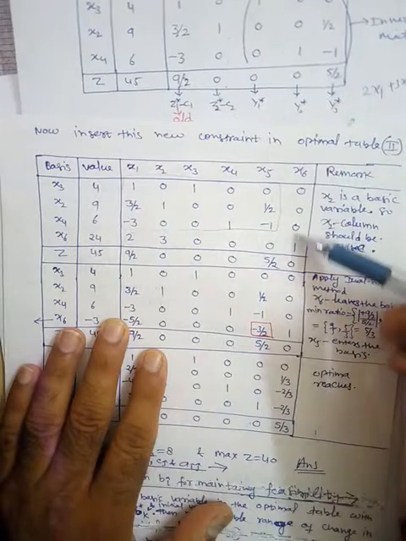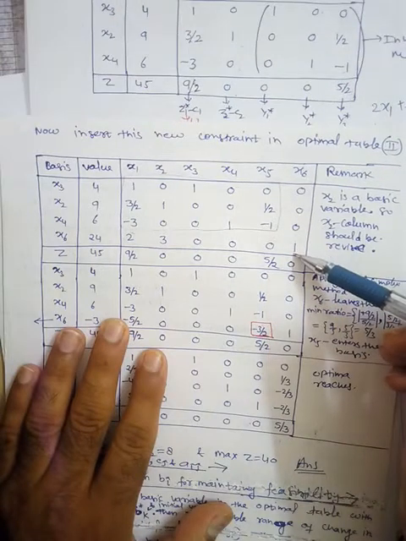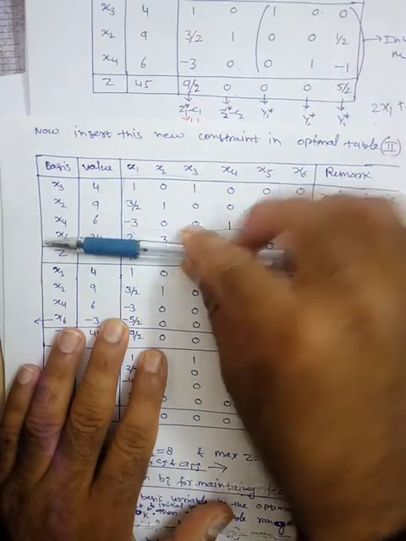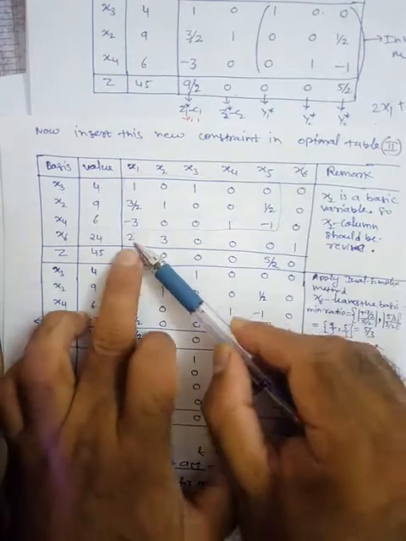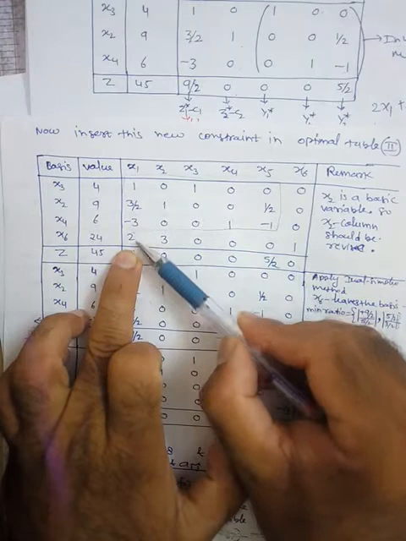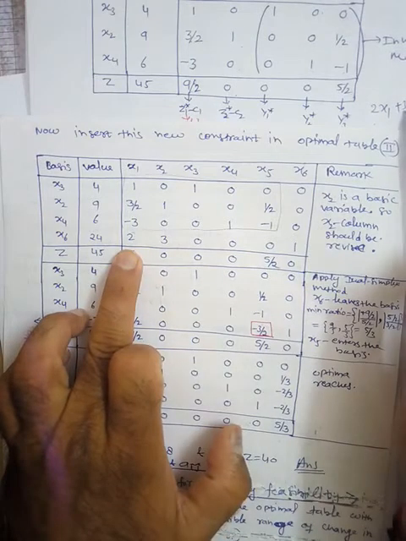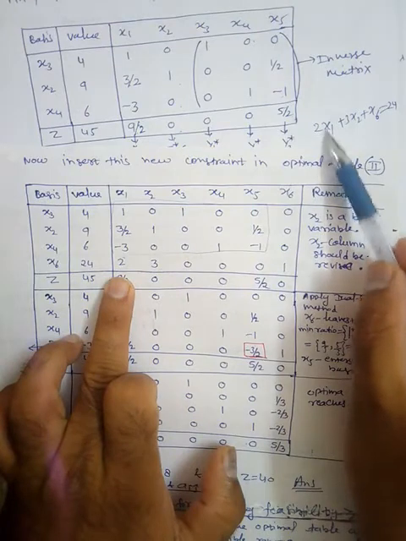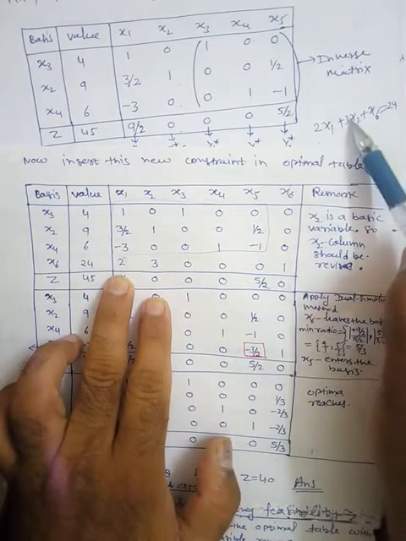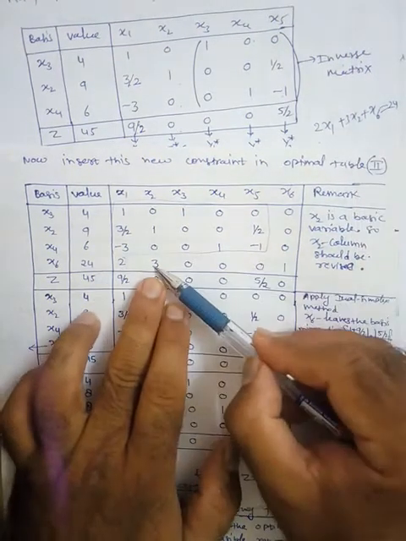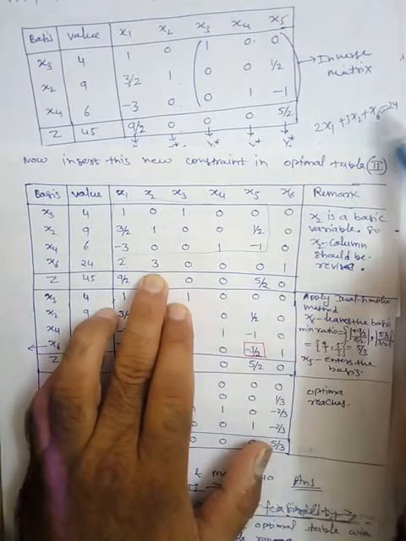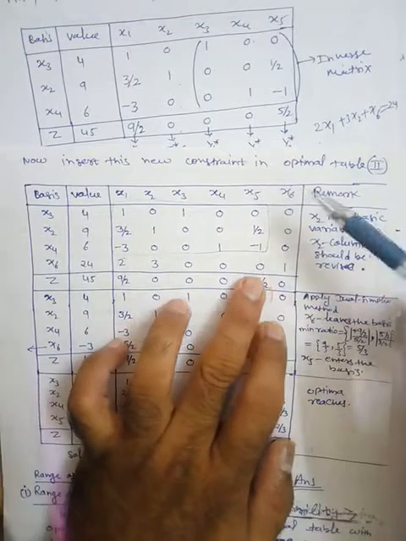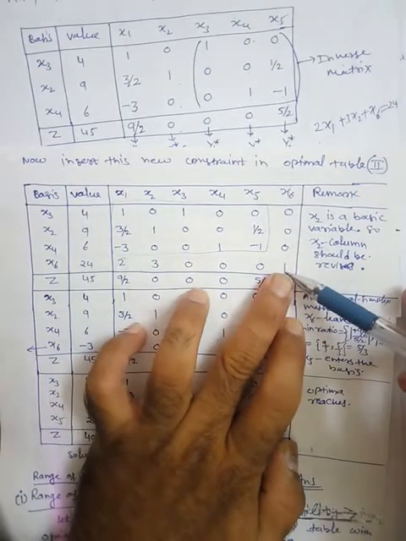Here we are writing the x6 column, the slack variable column, and this new constraint row. Coefficient of x1 is 2, coefficient of x2 is 3, so write down 3 here. Then there is no x3, so 0. There is no x4, so 0. There is no x5, so 0. Here is x6, so the coefficient is 1.